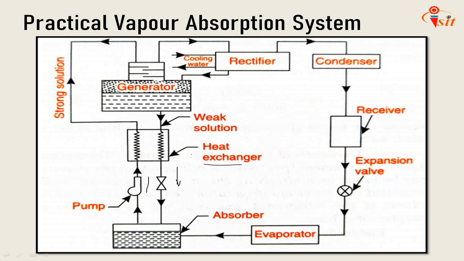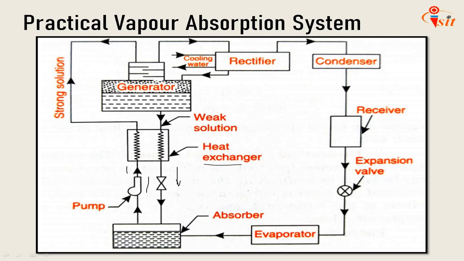This is accomplished by the heat exchanger, and consequently the cost of heating the generator and the cost of cooling the absorber are reduced. So the heat exchanger plays both roles: the strong solution is pumped to the generator and heated, and the weak solution is cooled on its way back to the absorber through the heat exchanger. Second, the analyzer.